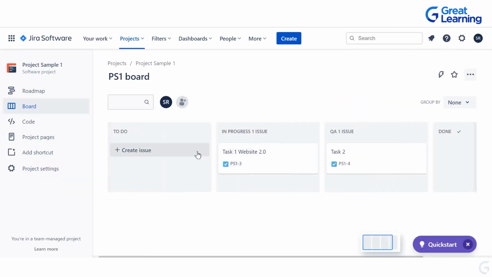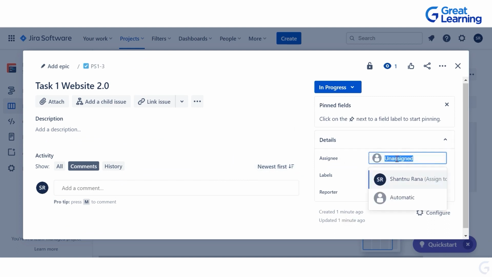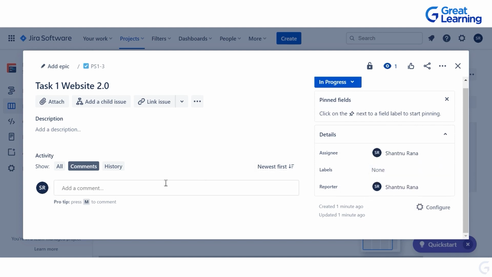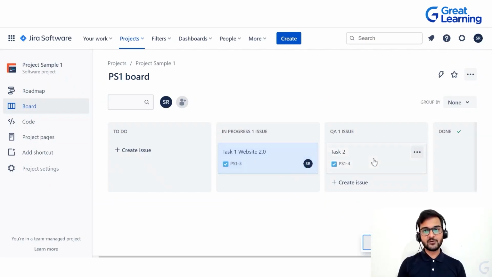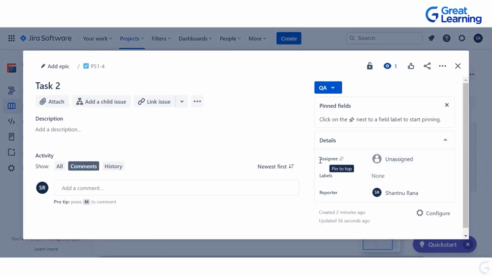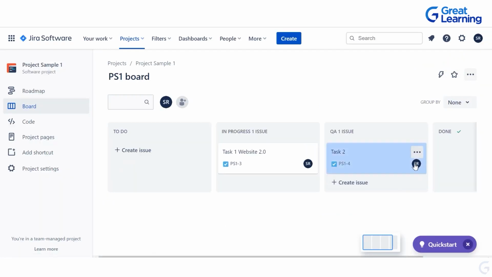That is also possible. Now if you click on any of these tasks, you will be able to see all the details related to that particular task. So all the summary and everything will be mentioned over here. Now to whom you want to assign this particular task, that can be managed from here. So let's say I assign this particular task to myself. Now once that is done, you just need to click here and you will be able to see my name over here. Similarly, if you want to assign task 2 also to some team member, you click on task 2, you go to this particular assignee details tab, you click here and you assign it to the member whom you want to assign to, and click on close and you will be able to see this particular name.